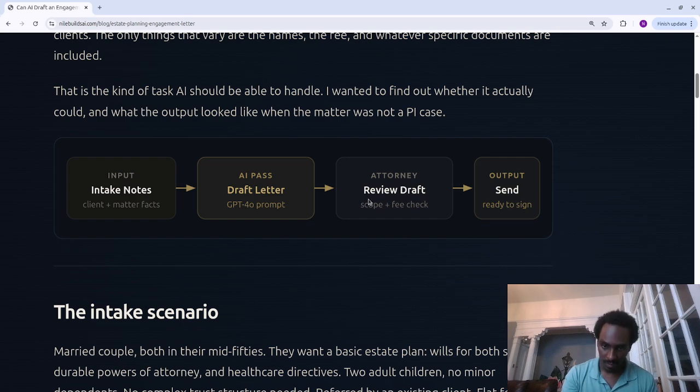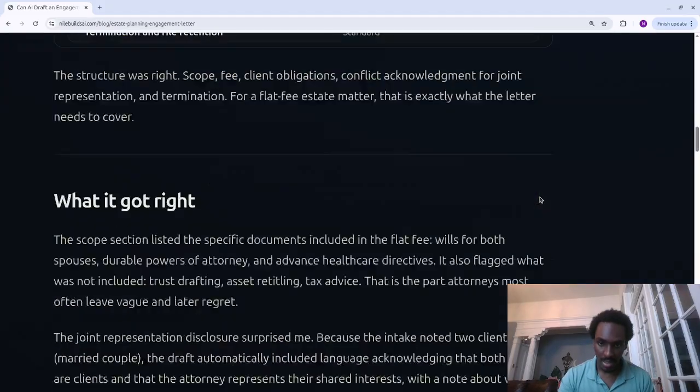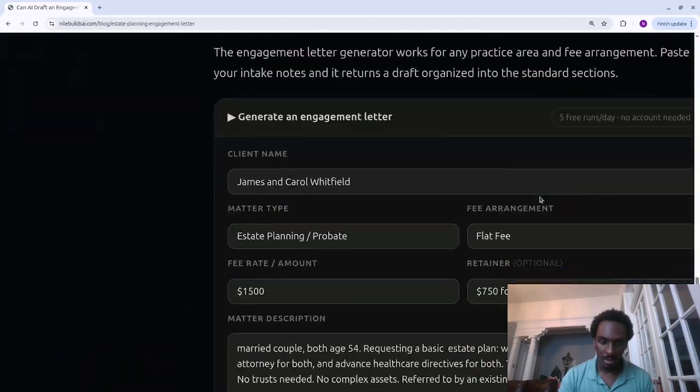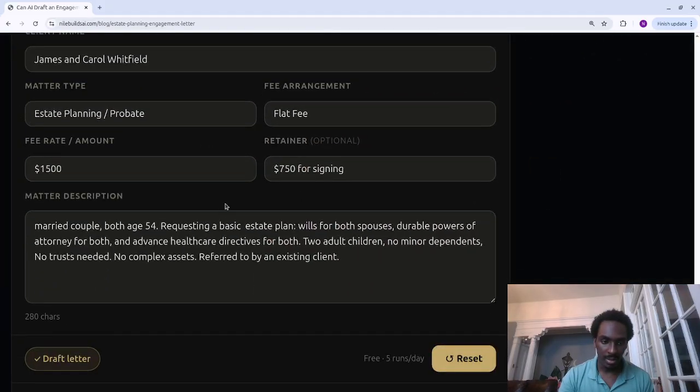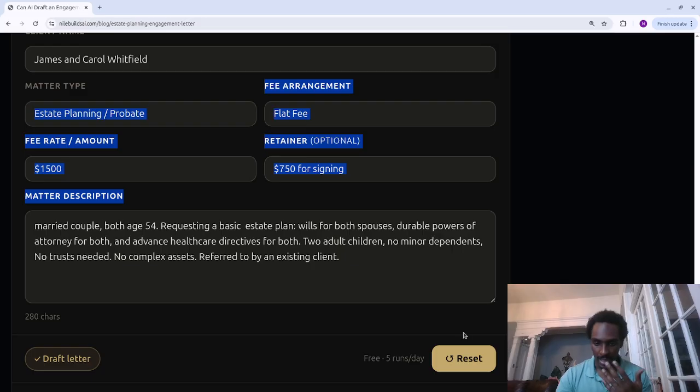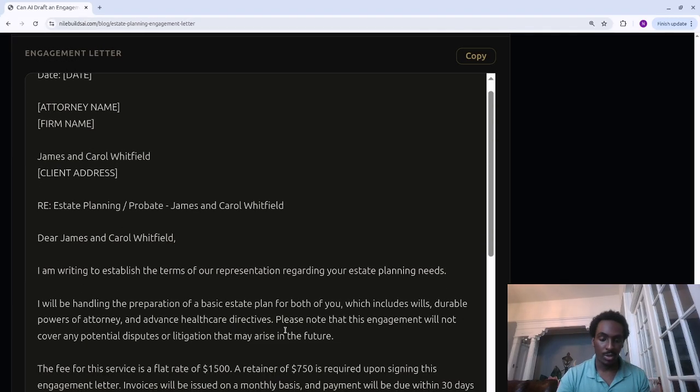Afterwards, the following steps would just be that you review it, make some modifications, and then you can send the entire output. So that's what we saw below in the tool. We input the fields, which were all these. We press the generate button. It drafted the letter, and then afterwards you review that yourself, make the edits, and then send that to the recipient.